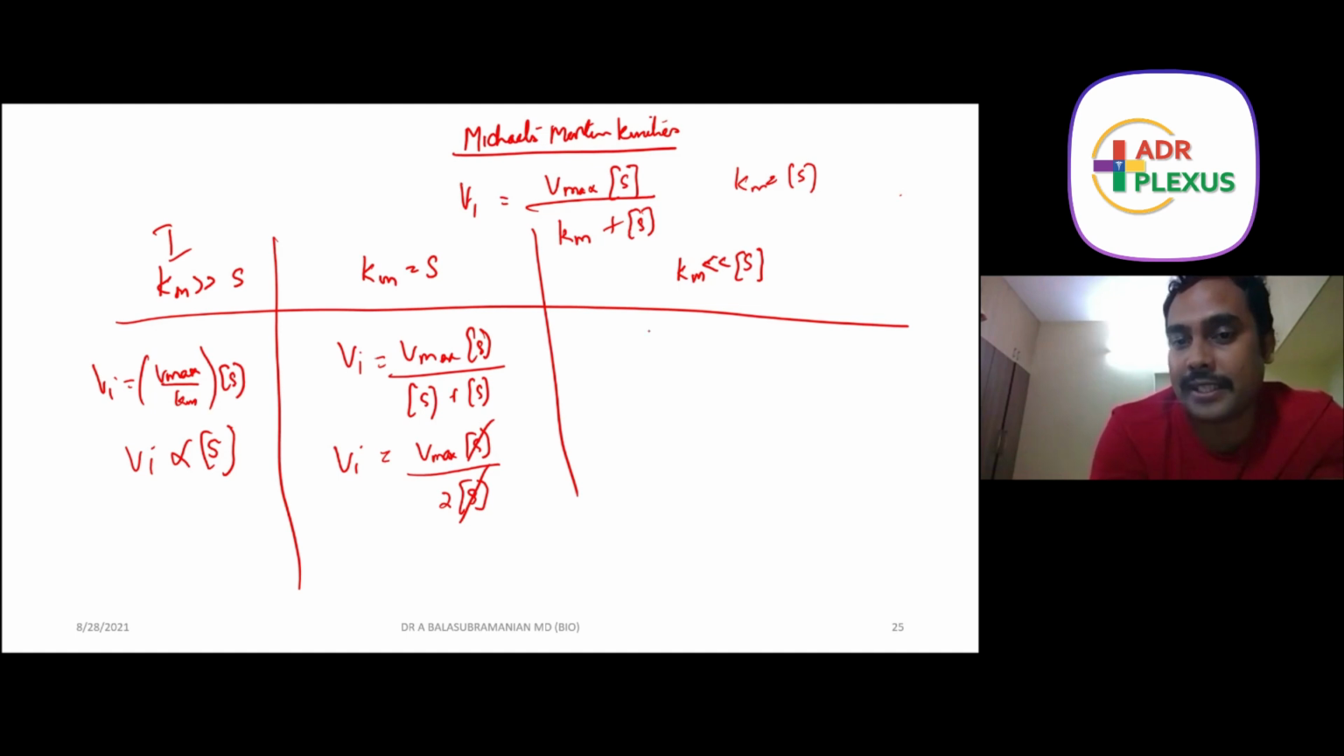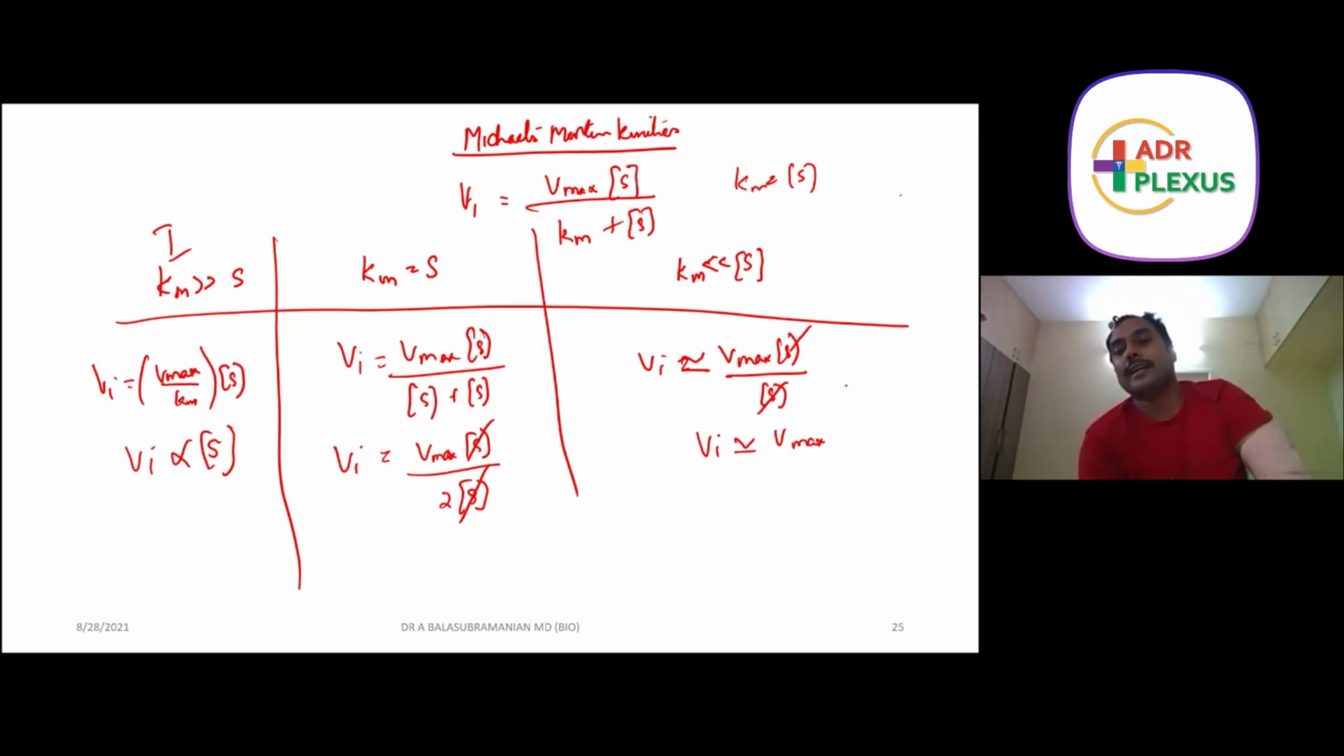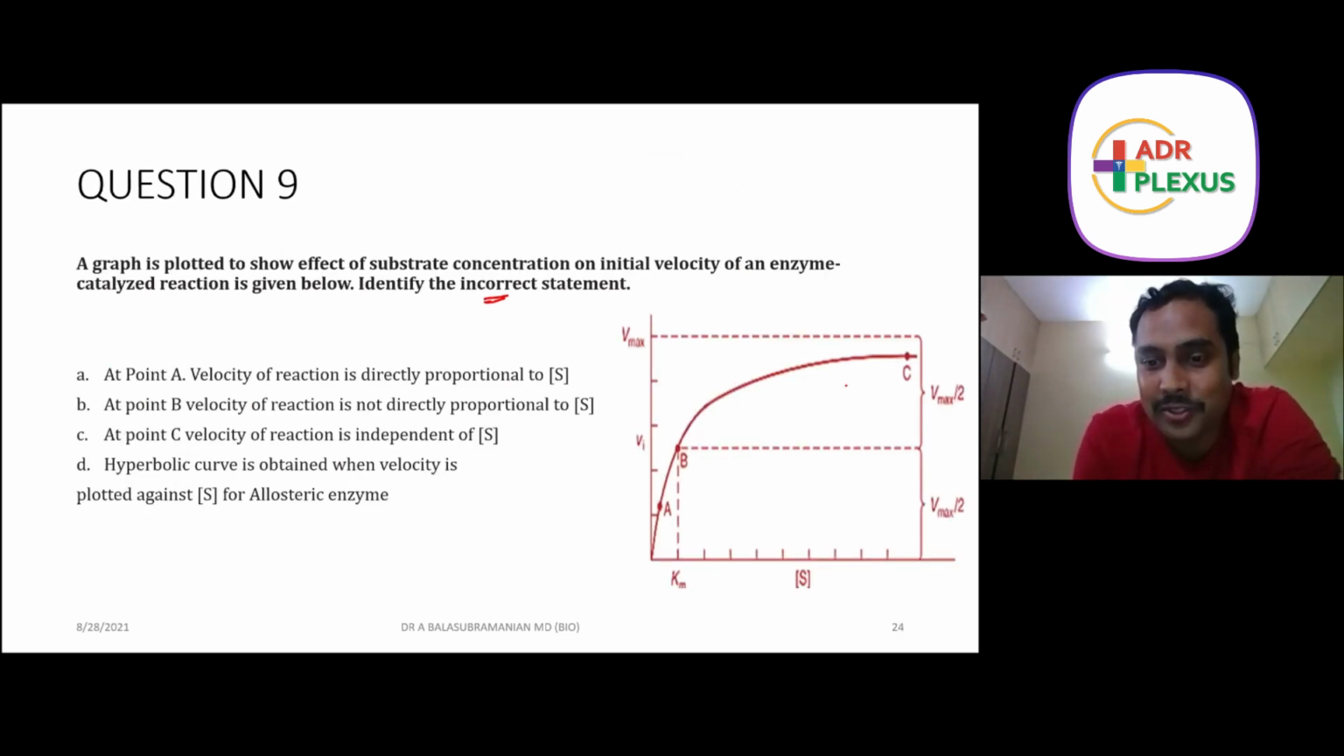The third option is Km is very much lesser than the substrate, which means we can neglect the Km. Km is nothing when compared to the substrate. So Vi is equal to Vmax S divided by S, which I will write as almost equal to Vmax. So this is exactly what they have asked in the question. I just rephrased the scenarios because the question has to resemble the scenarios. That is why it was a little bit confusing.